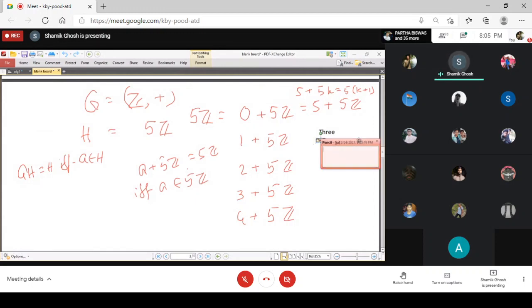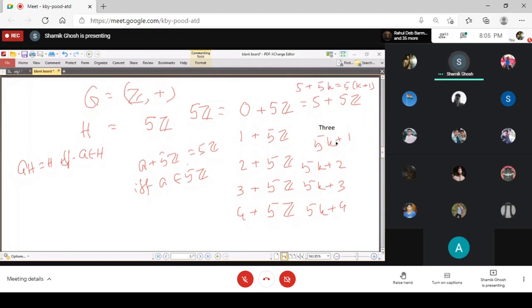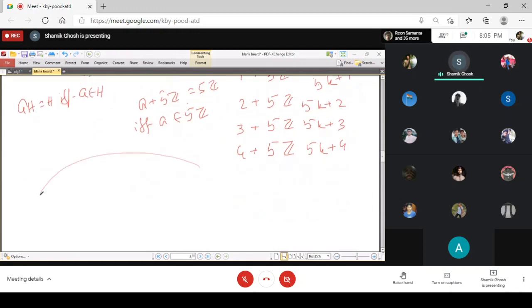They are all the elements of the form 5k plus 1. These are of the form 5k plus 2, these are 5k plus 3, and these are 5k plus 4. And then you see there are actually 5 distinct cosets: 0 plus 5Z, 1 plus 5Z, 2 plus 5Z, 3 plus 5Z, and 4 plus 5Z. And the whole set of integers is partitioned into 5 parts.